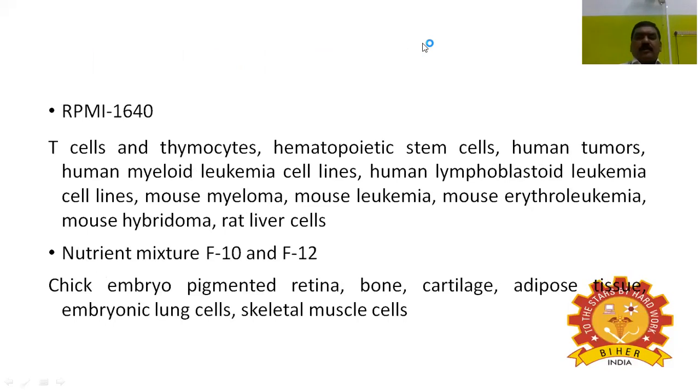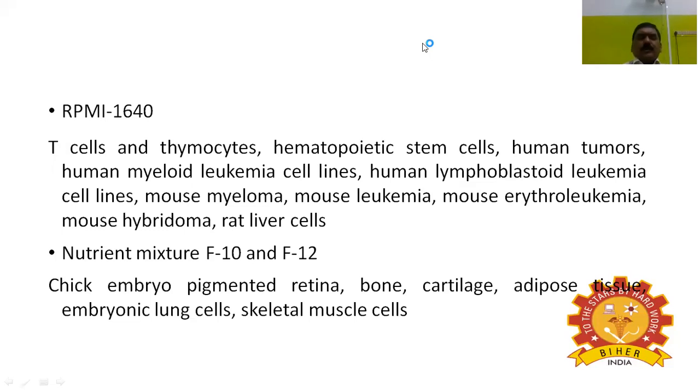Next, I'm coming to RPMI 1640. It is used for T lymphocytes or T cells, thymocytes, hematopoietic stem cells, human tumors, human myeloid leukemia cell lines, human lymphoblastoid leukemia cell lines, mouse myeloma cell lines, mouse leukemia cells, mouse erythroleukemia cells, mouse hybridoma cells, and rat liver cells.